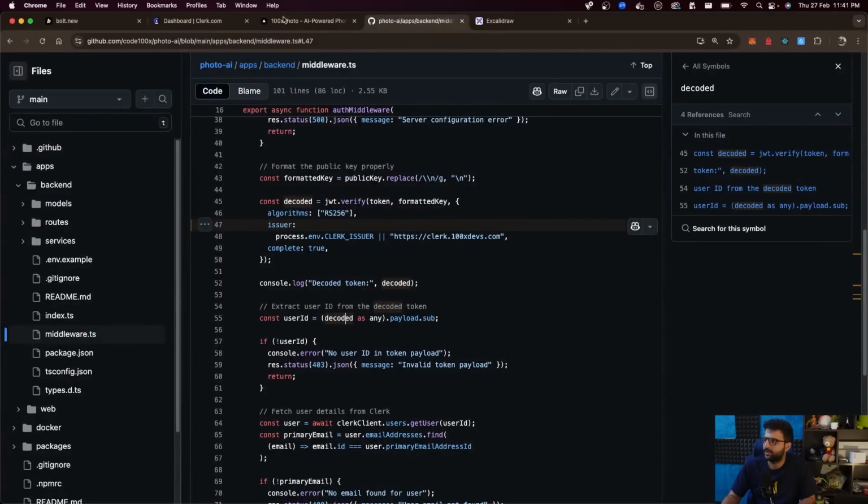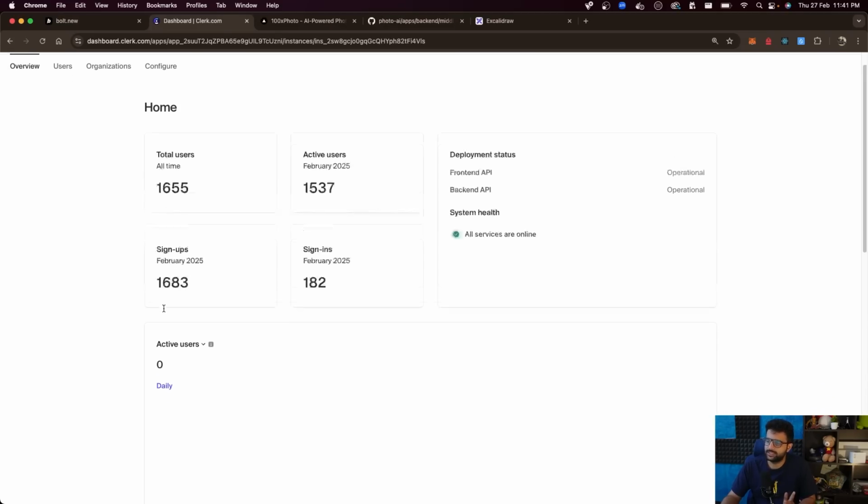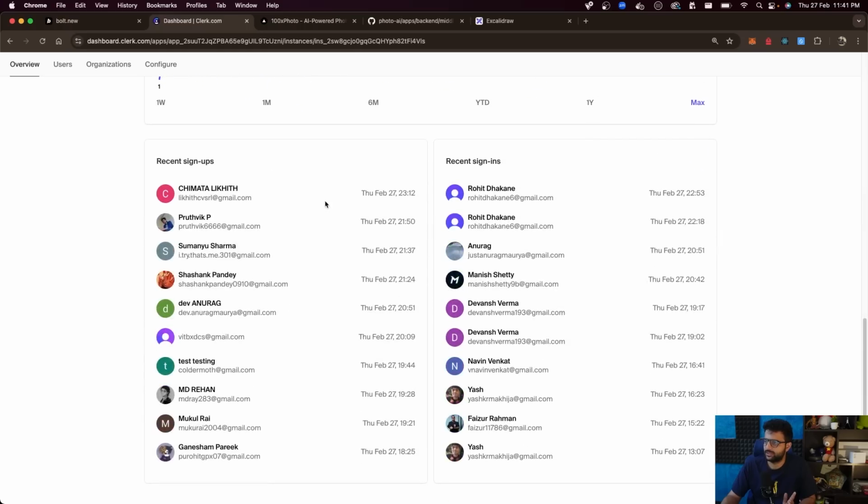So if I have in my Clerk dashboard a user, if you look at all the users that we have, every user has a Clerk generated user ID. For example, this user here, there's no easy way to click on them.